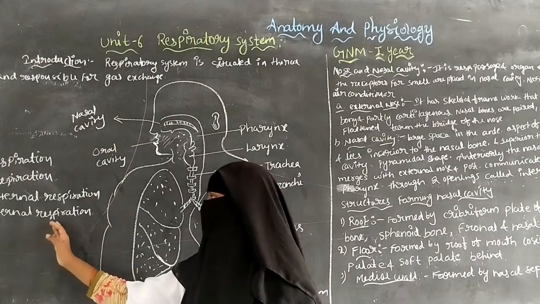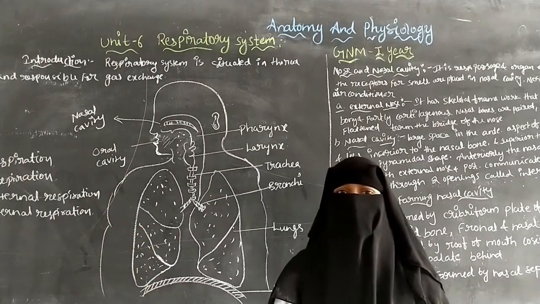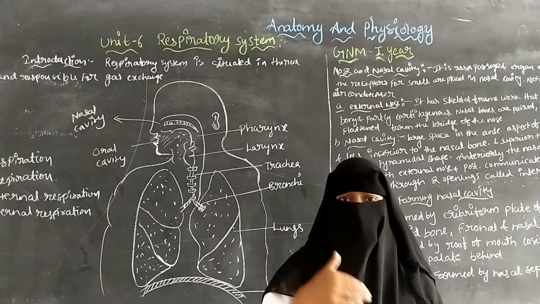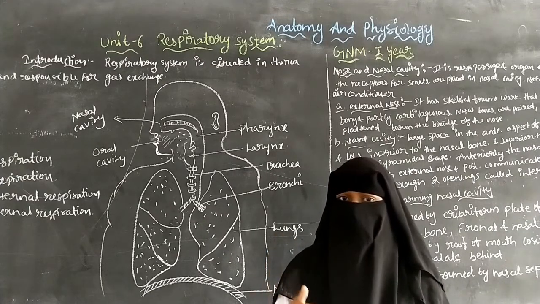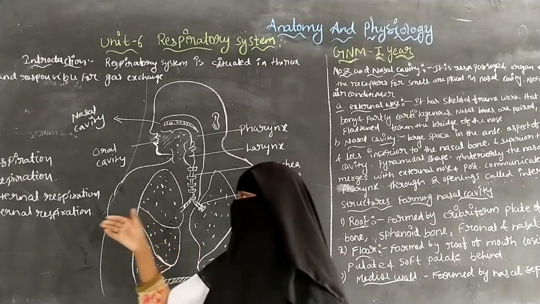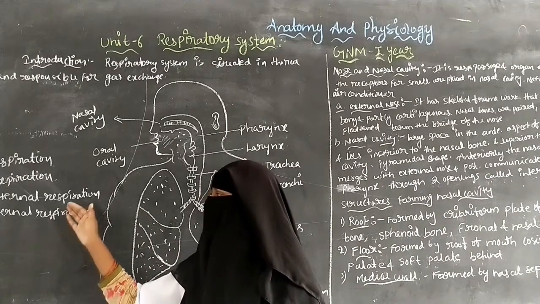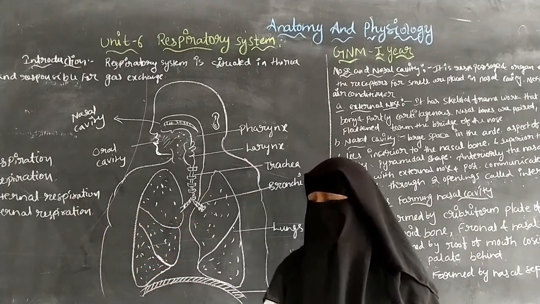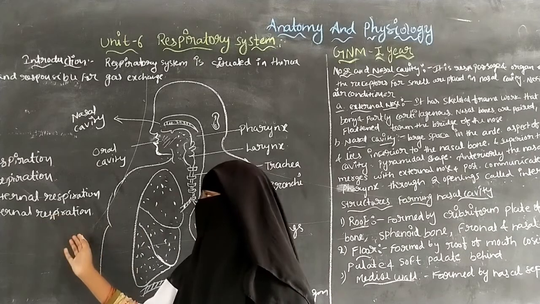Internal respiration means gas exchange occurs between the blood and the tissues. It happens inside the body, so we call it internal respiration.